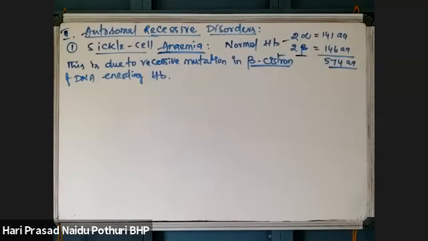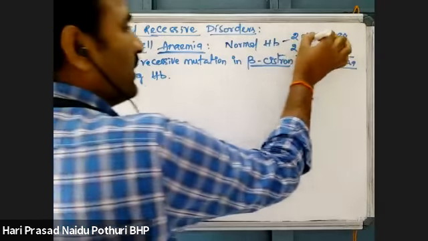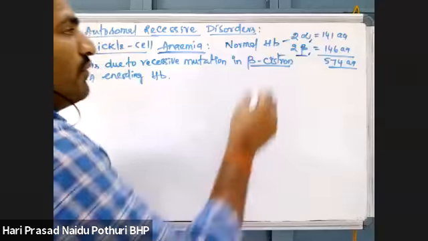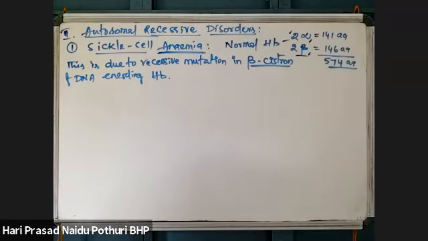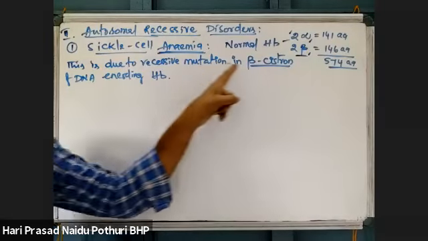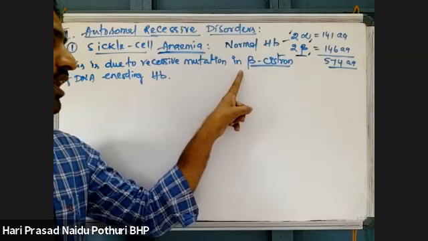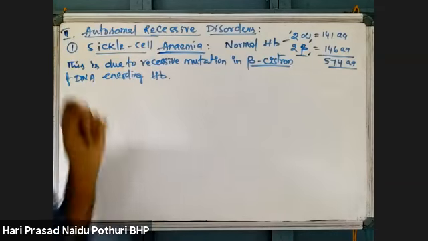From that gene expression, both alpha and beta peptides of hemoglobin are formed. But the alpha gene is normal; only the beta chain undergoes mutation. So the gene controlling the synthesis of the beta chain is undergoing mutation.